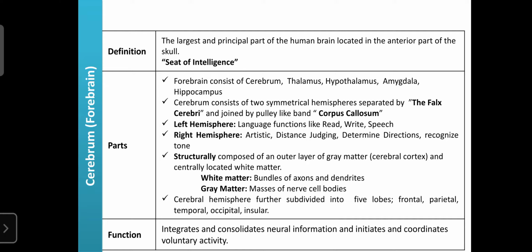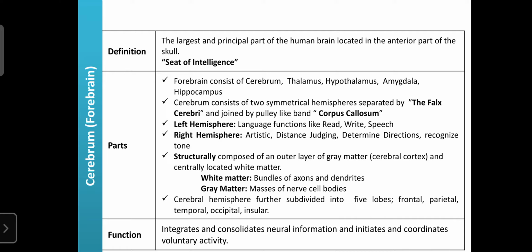What is regulated only by the left hemisphere are the language functions, like reading, writing, and speech. These motor skills regarding reading, writing, and speech or language functions are regulated by the left hemisphere.